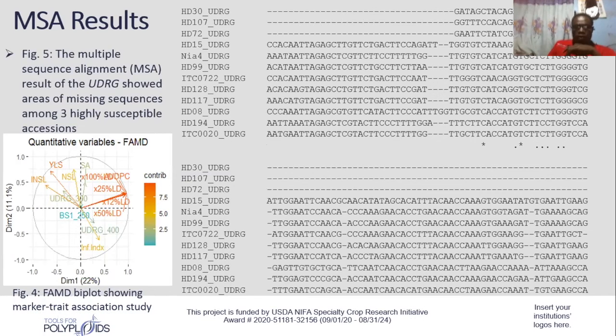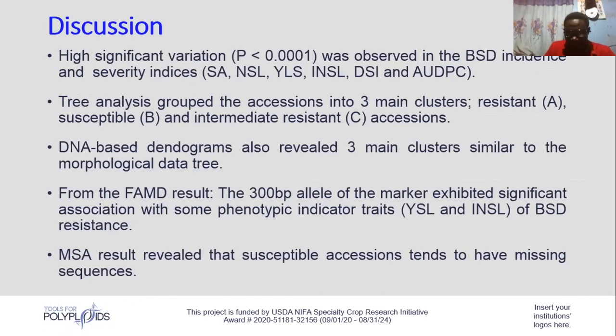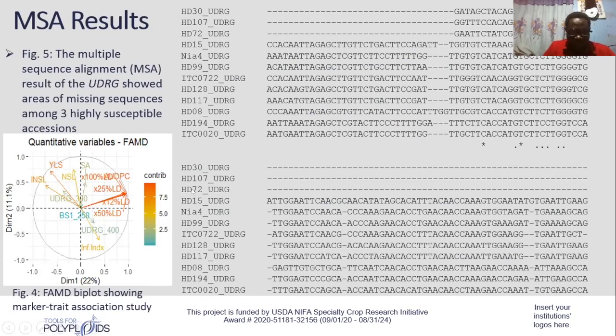Okay, we equally did sequence analysis for the multiple sequence alignment. We observed that most of the susceptible accessions have missing sequences in some portions. The sequence is too large, so we took some fractions of the result to show here. It showed that these three here are highly susceptible accessions, and they have been shown to have some missing sequences, both in this and other portions of the alignment, which we did using mapped software in the EBI database.